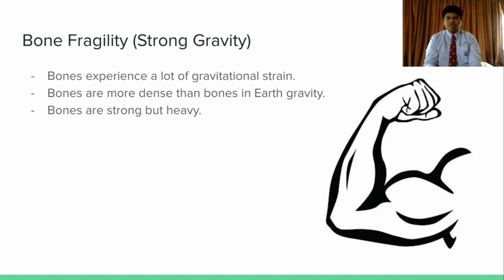Likewise, in a strong gravitational atmosphere, the bones in our bodies would have to grow stronger and denser in order to compensate for the great gravitational strain being put on the bones. Thus, because they are stronger, they also grow denser, and when they grow denser, they also grow heavier.